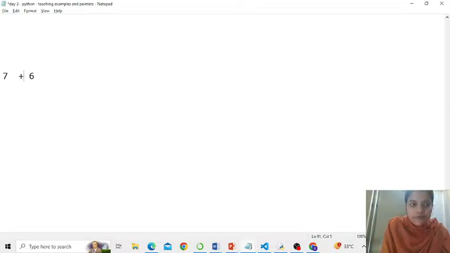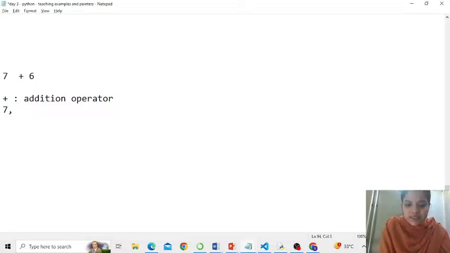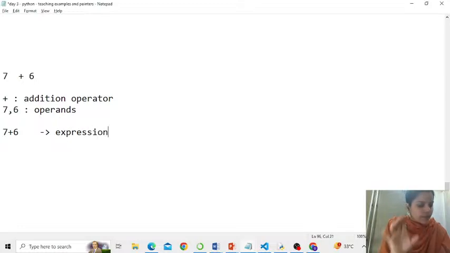Then 7 and 6 are nothing but operands, and together 7 plus 6 forms an expression. So operators always perform some operations upon the operands.